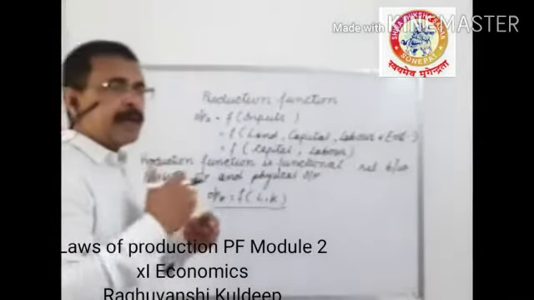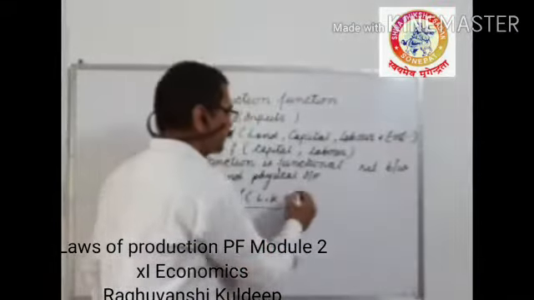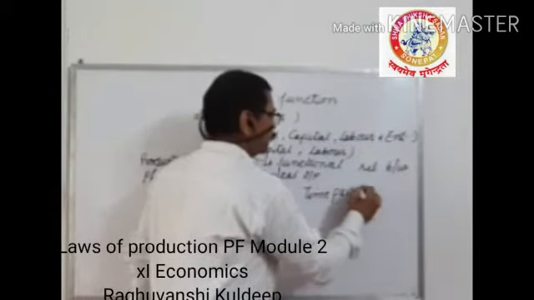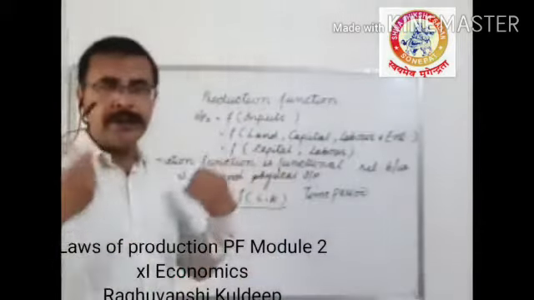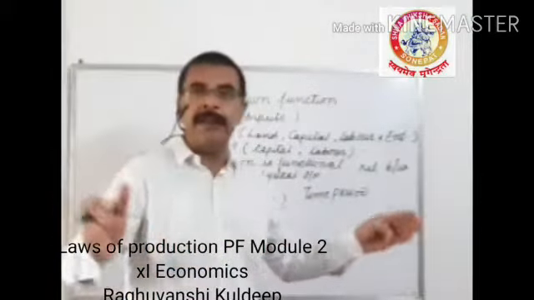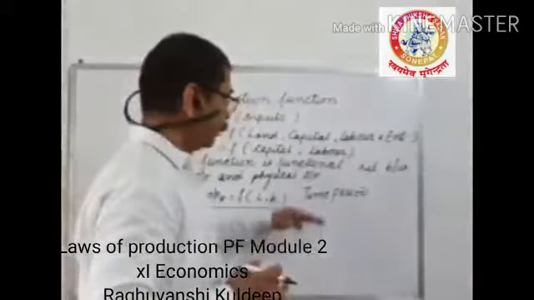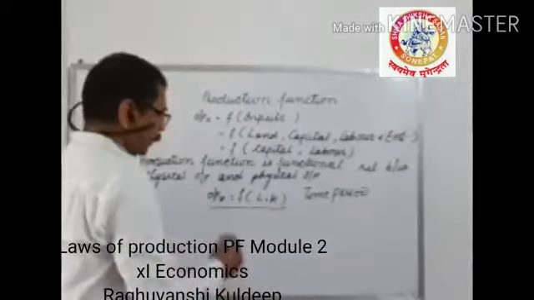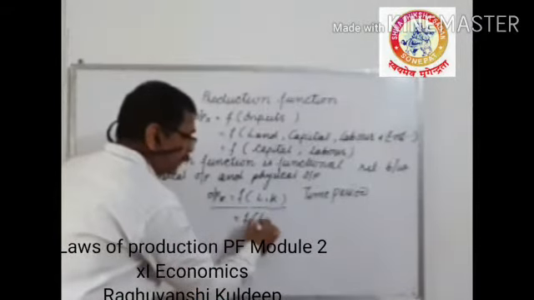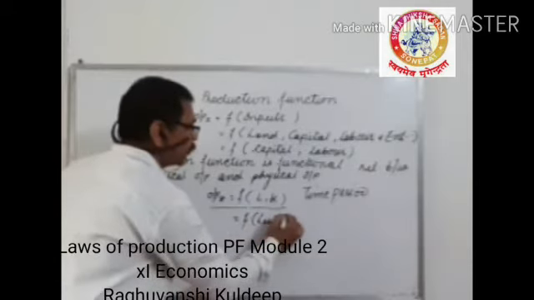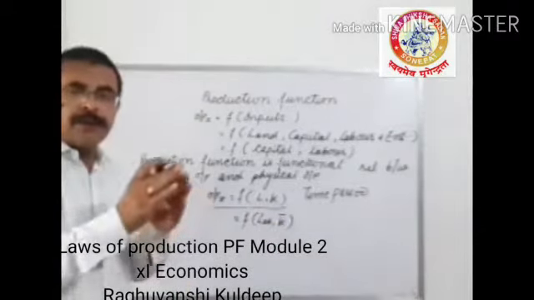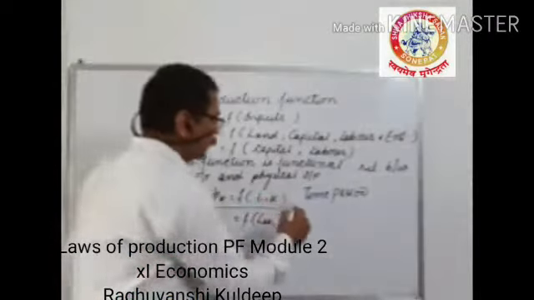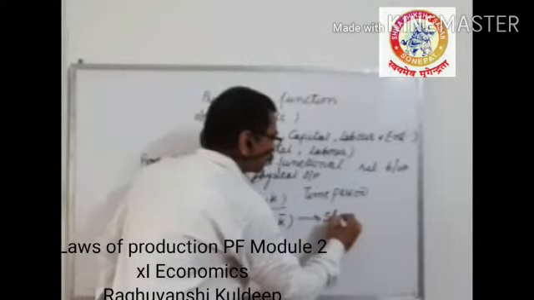Now, a new concept arises here. The concept is related to the time period. And students, time period is not according to our calculation of 1 day, 1 week, 1 year, 2 years. Here, in economics, we define time period according to the change in these two inputs. So when the firm is able to change only labor, keeping capital constant, meaning the firm is not able to change all inputs, and can easily change the labor, then this time period is known as short run.